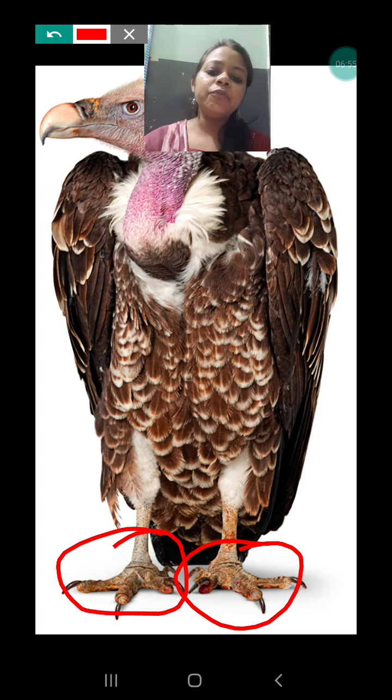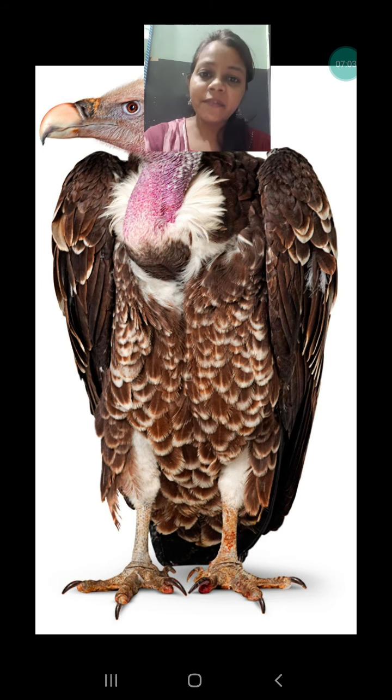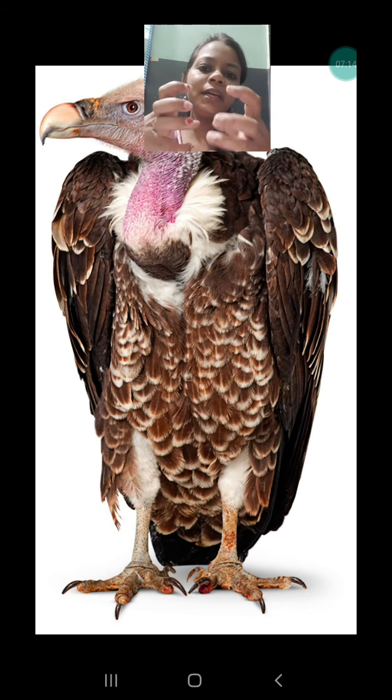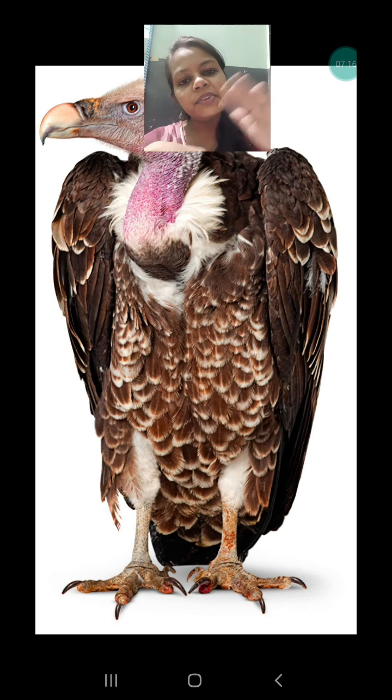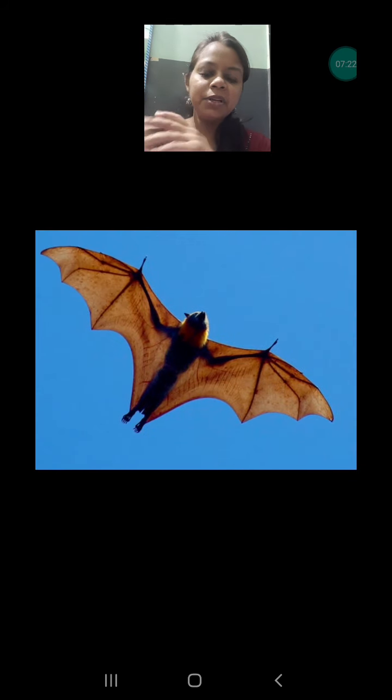These are also known as talons. Every bird has claws, but some birds have talons, which are sharper compared to the other birds. Some birds which eat nuts also have claws which help them to hold their food. And when they are sitting on trees, these claws help them to hold the branches also. So this is the fifth adaptation.